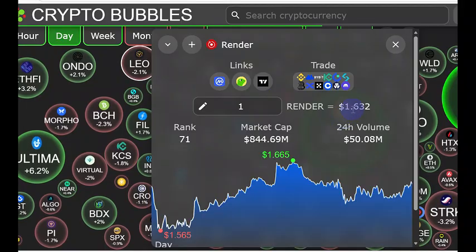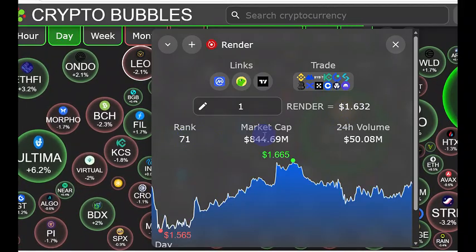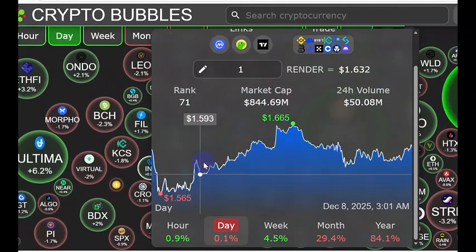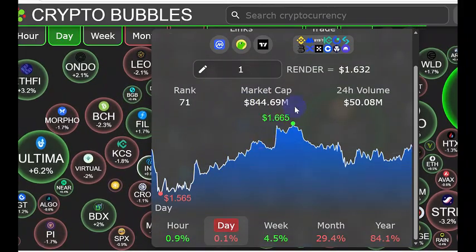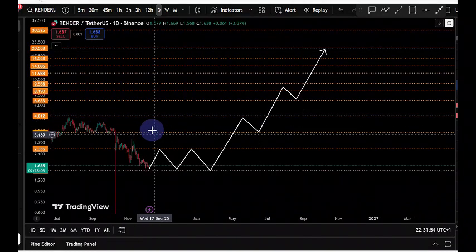Render is currently at the $1.6 level. We're currently ranked at 71 with a market cap of about $844 million, right? So today we're going to be looking at the price action, the technical analysis and price prediction for Render. So without further ado, let us push to the chart, right?